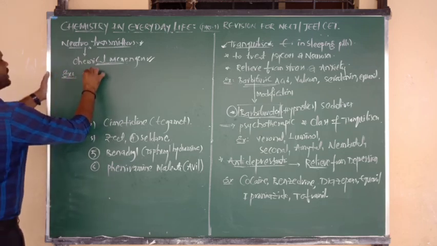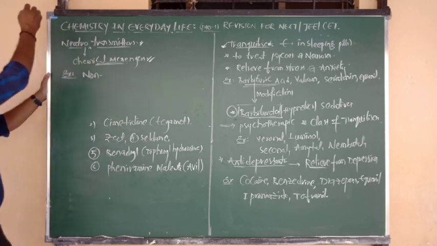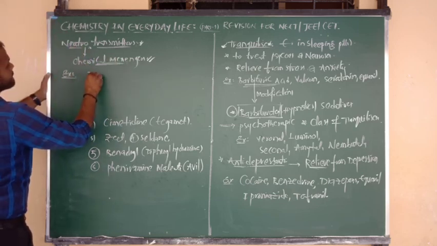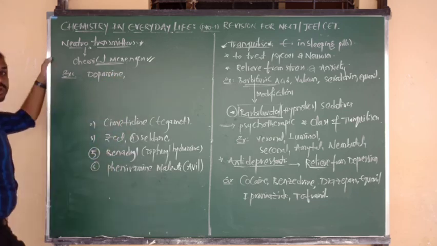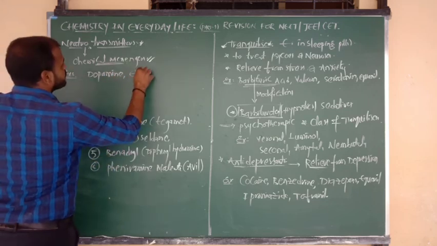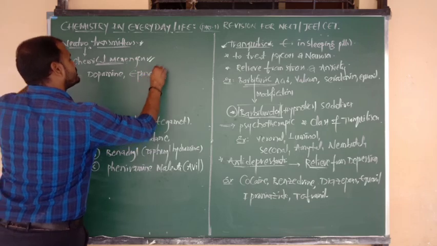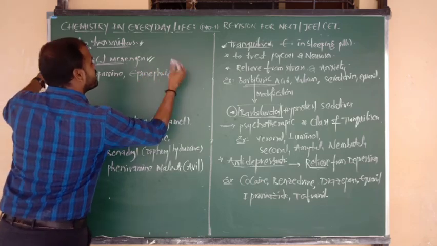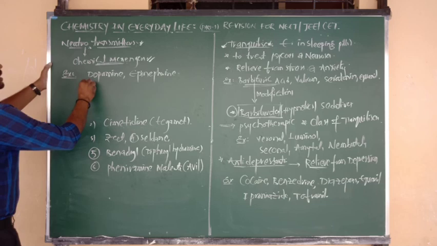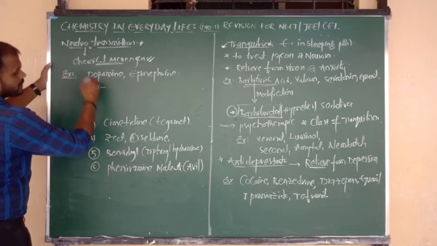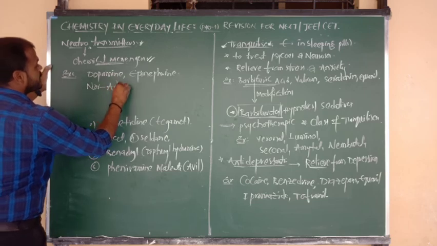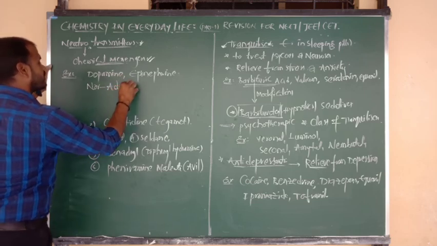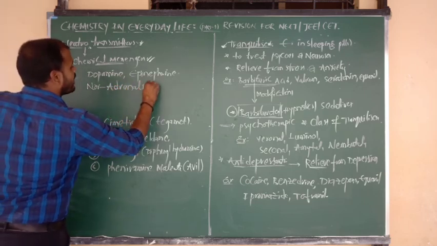So try to remember the examples of neurotransmitters. One is dopamine. One more is epinephrine. And another very important one is noradrenaline.